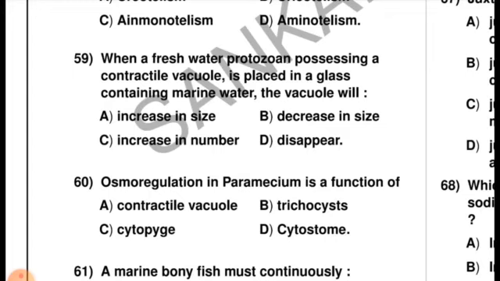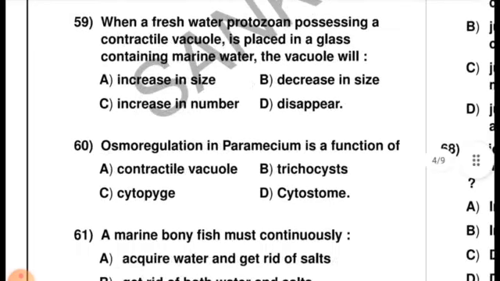If we take the protozoans and put them in marine water, what happens to these vacuoles? These vacuoles decrease in size. Vacuole size decreases because the surrounding material is concentrated, so water from the vacuoles goes outside, and because the size of the vacuoles decreases, the right option is option B.